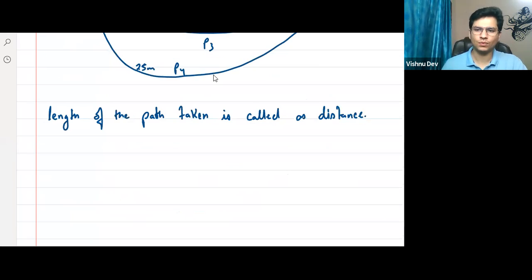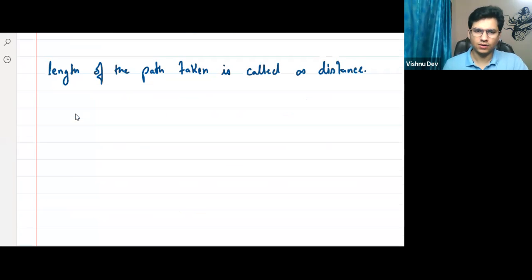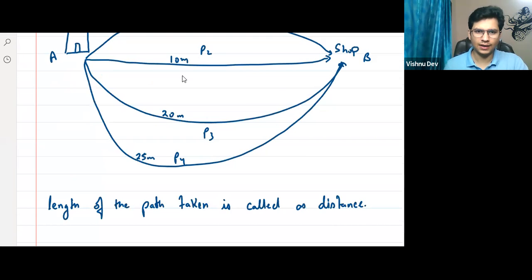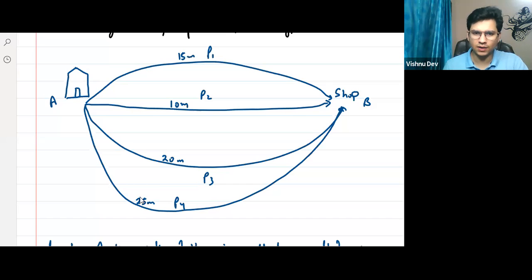Yes, sir. Okay. What is this 15? What is this 10? What is this 20? What is this 25? ये है क्या? Distance. Distance, sir. है ना, ये value है ना? It is the value of the distance, right?